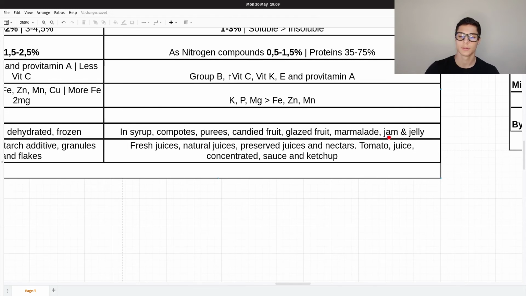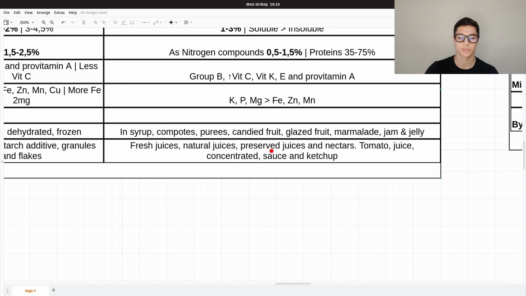And then in juices, a fresh juice is the one you get, for example, in an auto. When you do a juice at the moment, that's the fresh juice. A natural juice is a fresh juice with physical conservation method, and a preserved juice is a natural juice with a chemical preservation method.